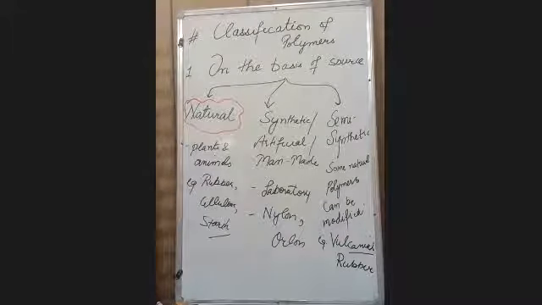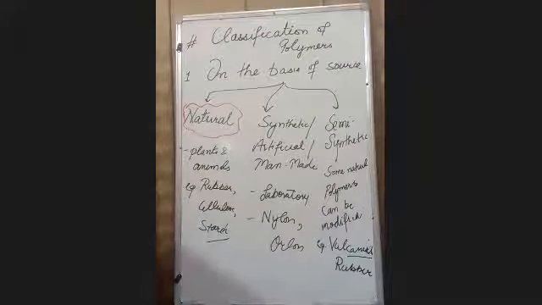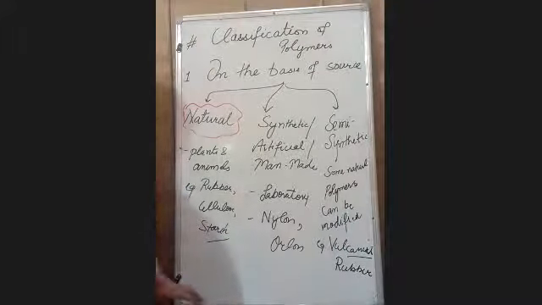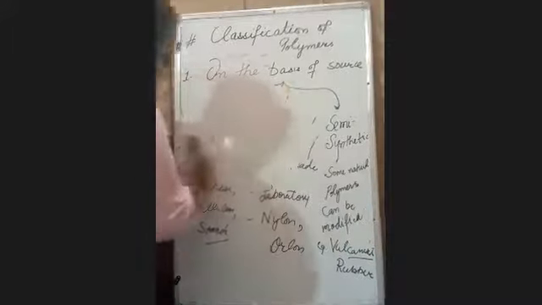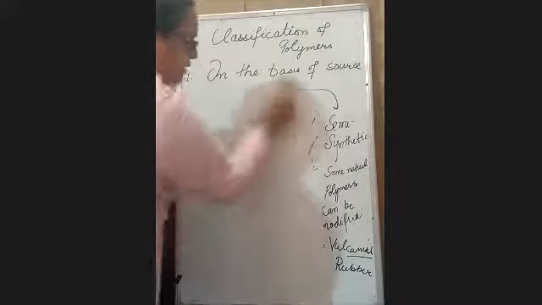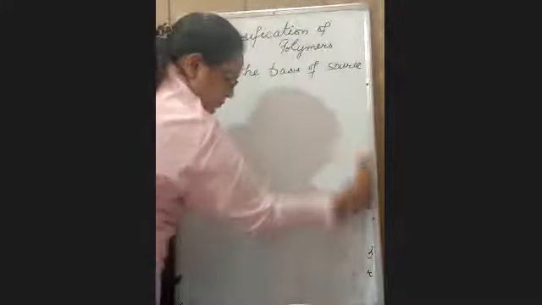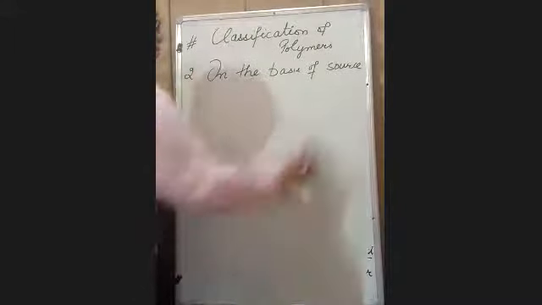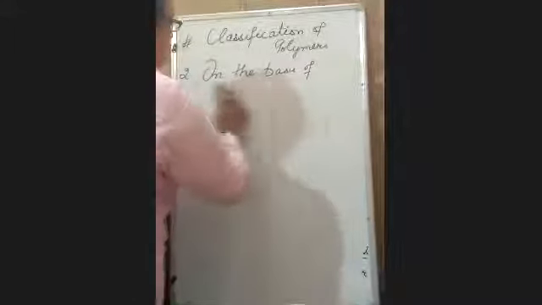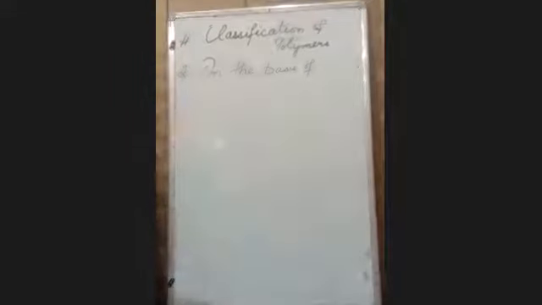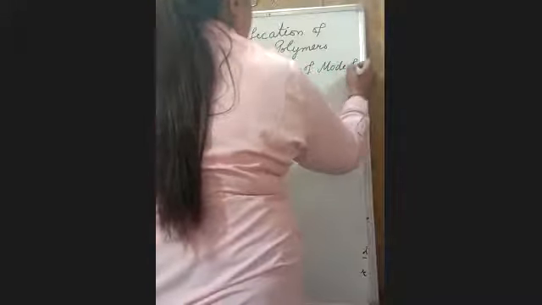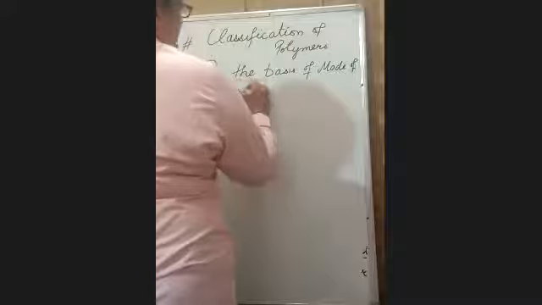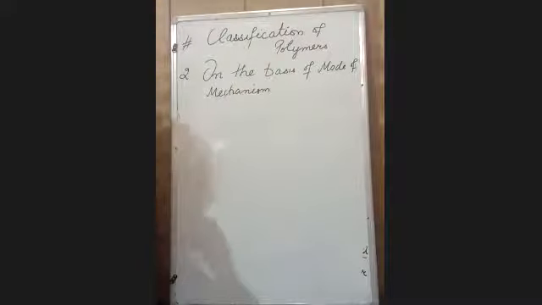Is there any doubt? The second mode of classification is on the basis of mode of mechanism. It is the second basis of classification of polymers. It is a very interesting chapter because we are using so many polymeric products in daily life. On the basis of mode of mechanism, there are two types of polymers.